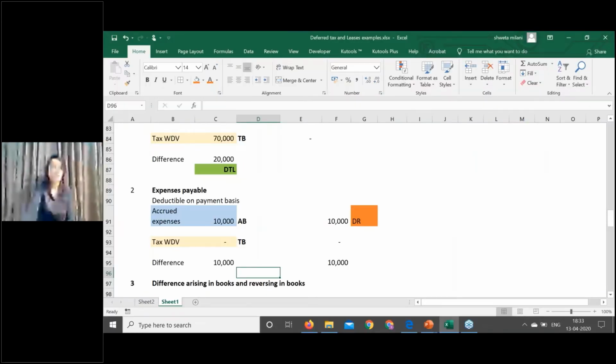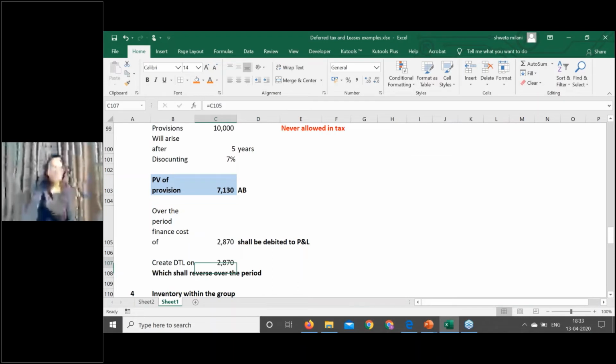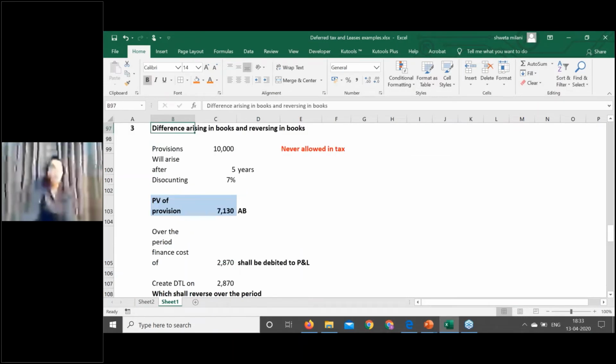For example, as we had discussed, there is a provision of rupees 10,000. Assume for the time being this is never allowed in tax. Even on payment basis, on whatever basis, this is not allowed in tax. This is the assumption you have to take for the time being. If it is never allowed in tax, what did you used to do under Indian GAAP? If a particular item is never deductible for tax purposes, it was a permanent difference and no deferred tax was ever recognized on that particular item. So this falls under the permanent difference criteria.